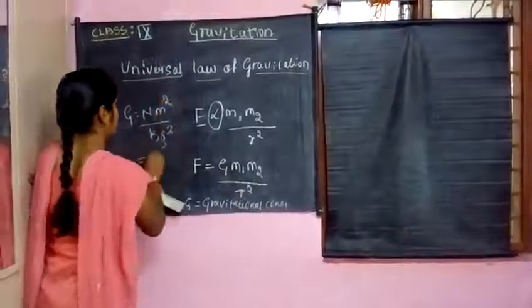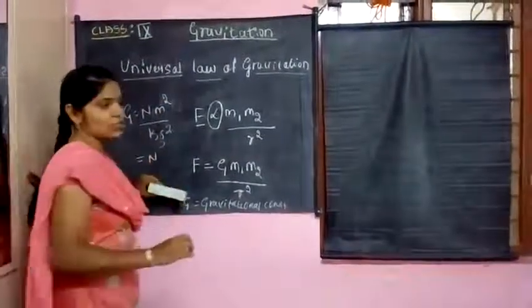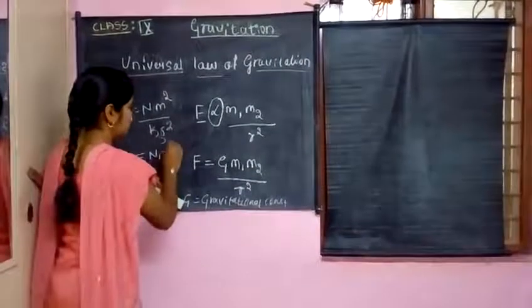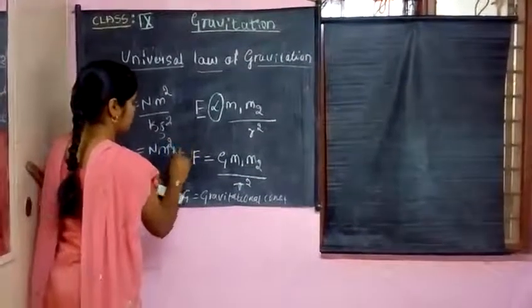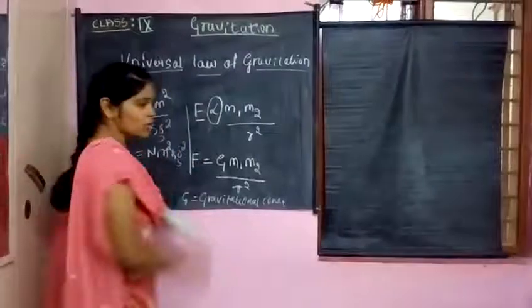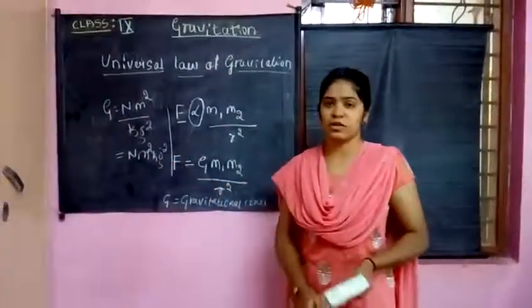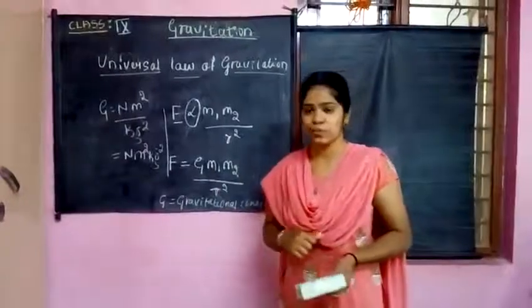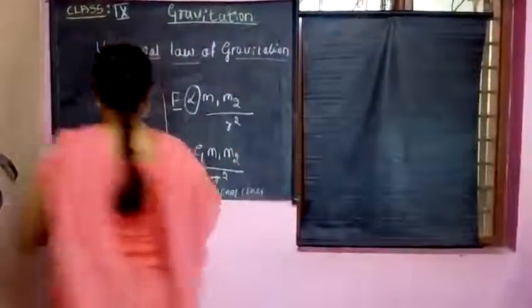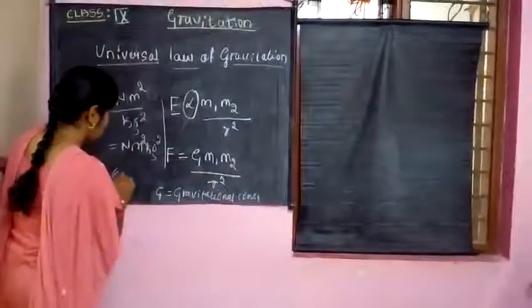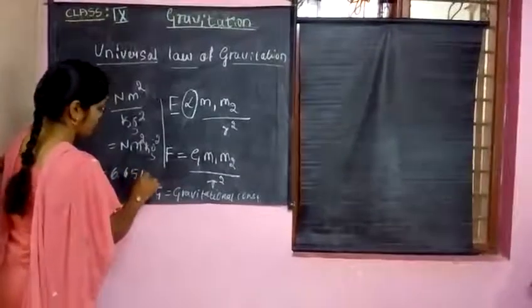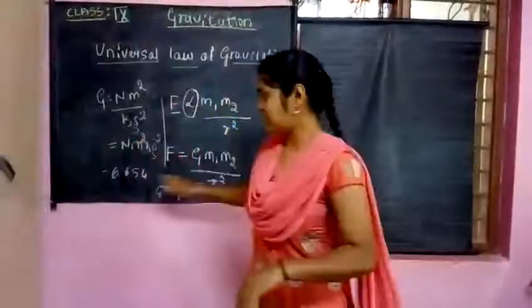So the SI unit of the gravitational constant is Newton meter square per kg square. So what is its value? This value is approximately 6.654 Newton meter square per kg square.